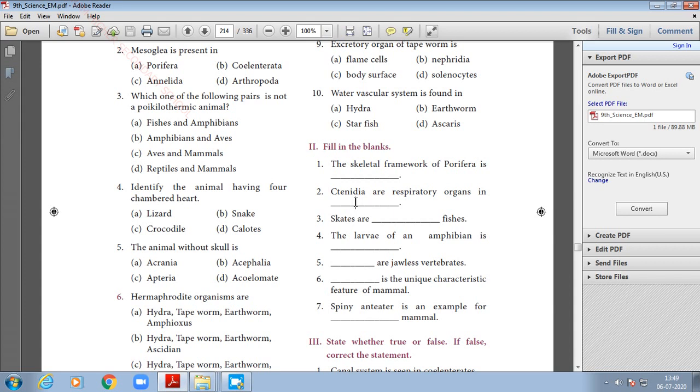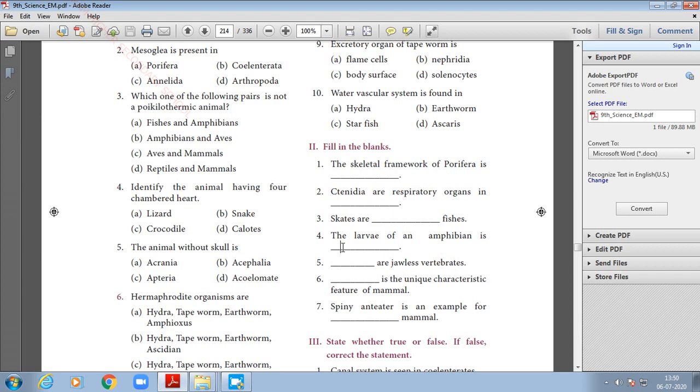O-C-T-O-P-U-S, octopus. Third one, skates are cartilaginous fishes. C-A-R-T-I-L-A-G-I-N-O-U-S, cartilaginous fishes.